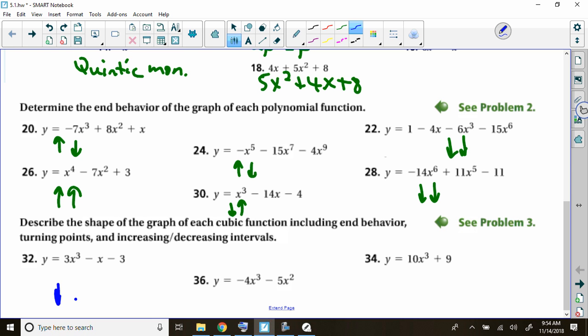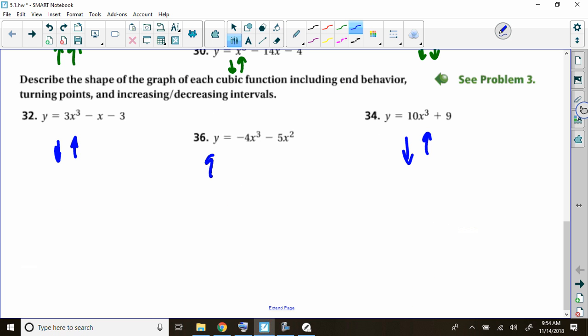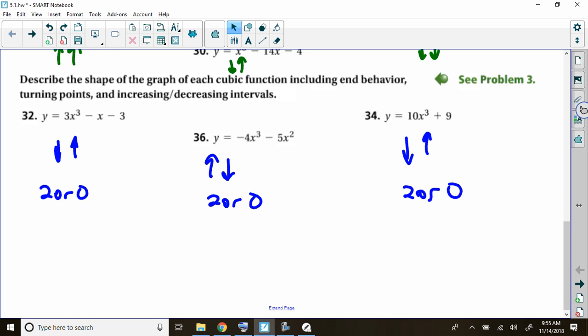Down and up. And number 34, the end behavior is down and up. And number 36, the end behavior is up dog. The number of turning points of each one of these, since they're all cubic, would be either 2 or none, right? 2 or none. And if you wanted to legitimately find out, you'd have to graph them.